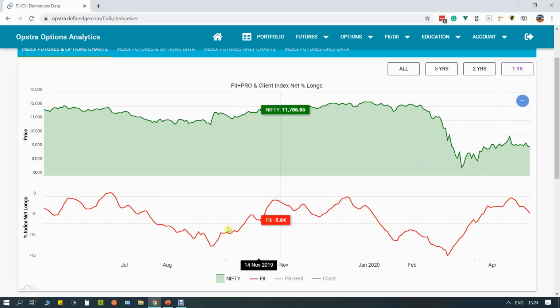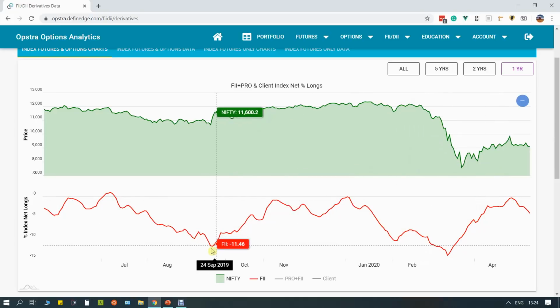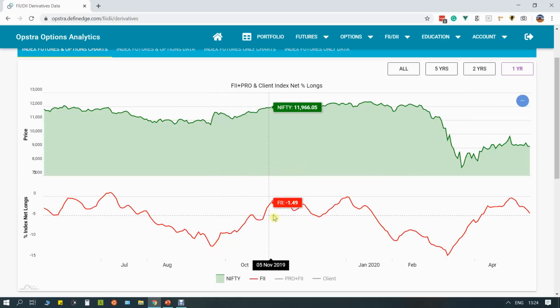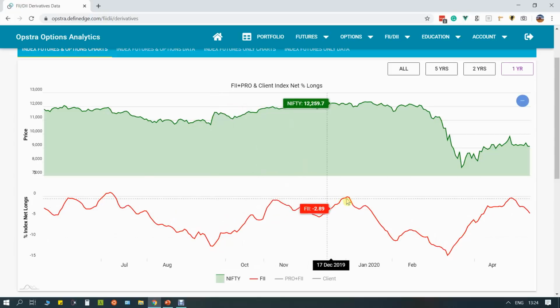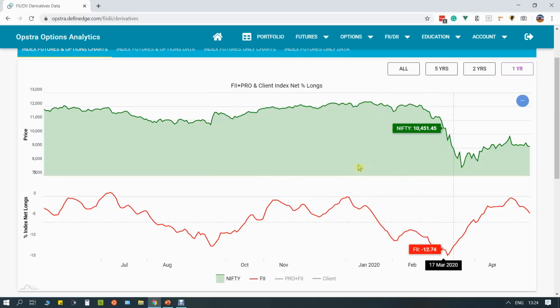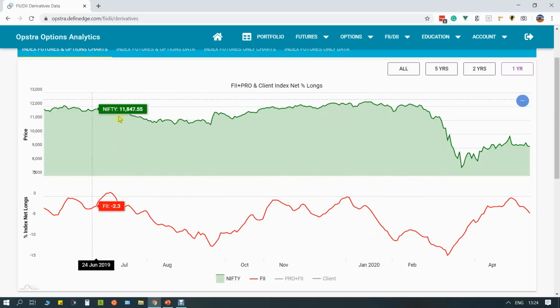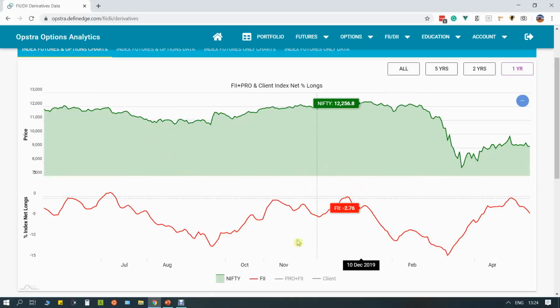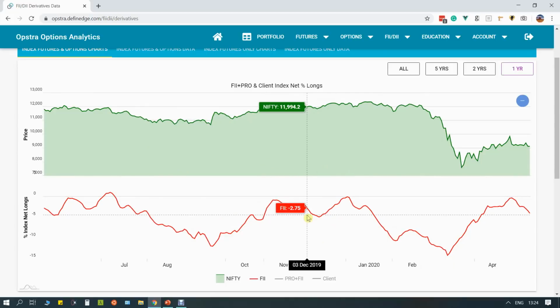So you can see these kinds of trends. Here you can see FIIs. Nifty was around 10,700 and they started covering their shorts, and the market went up all the way to the peak. And then they started piling up the shorts. So you can decipher these trends from the FII net longs data.